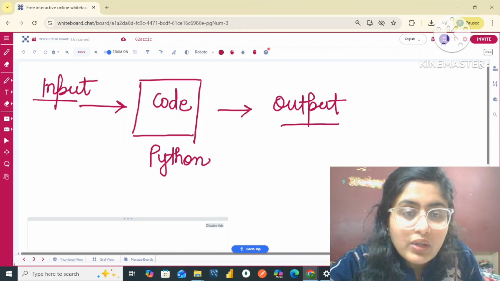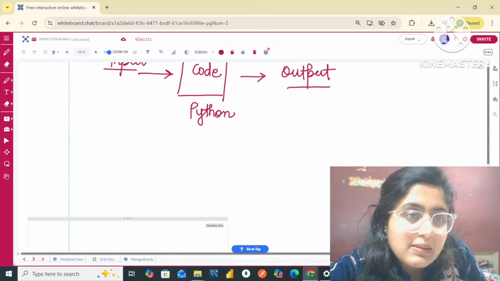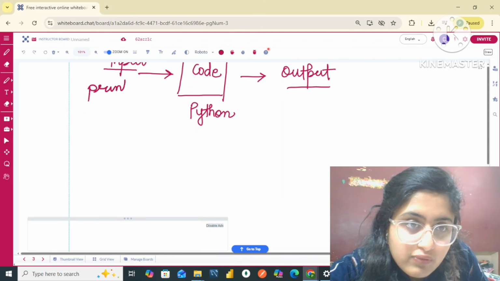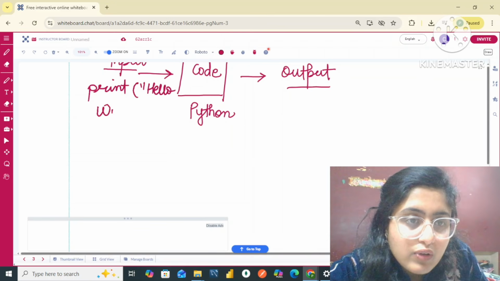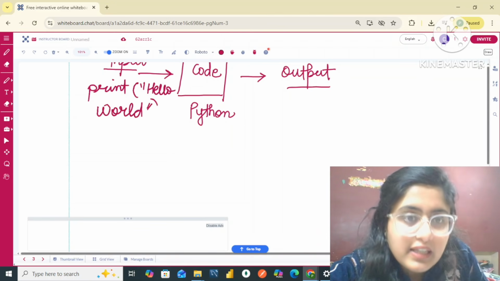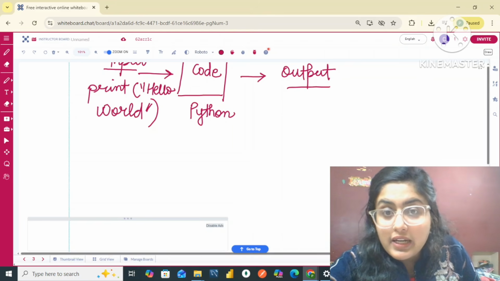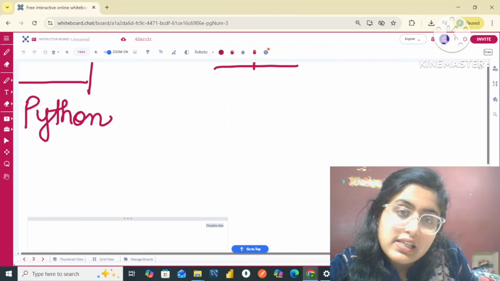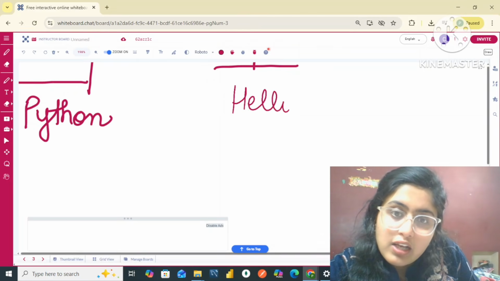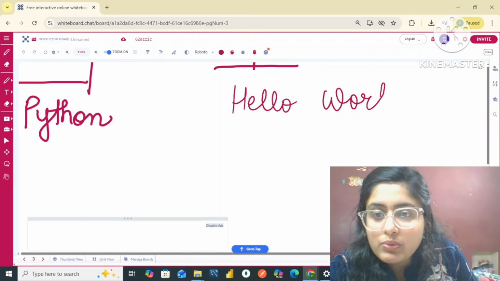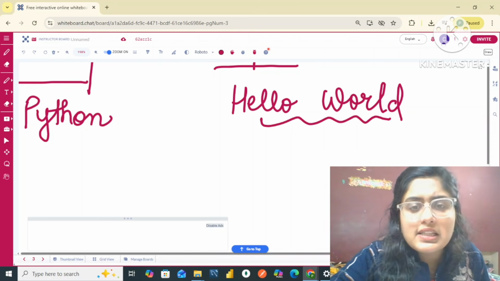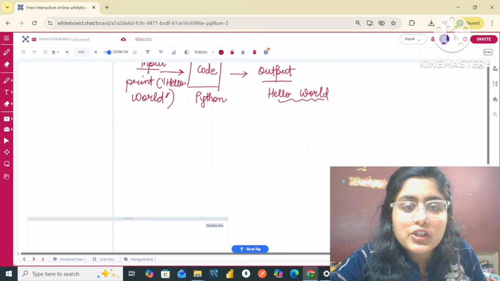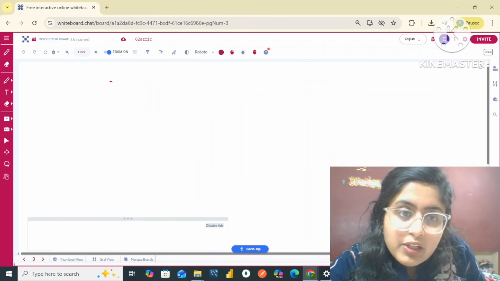The input I am giving to my code is simply the statement print, and here is the word hello world. And the output I am getting is that hello world is printed on the screen. So this is the basic thing that you have learned about Python today. And I will tell you another example.